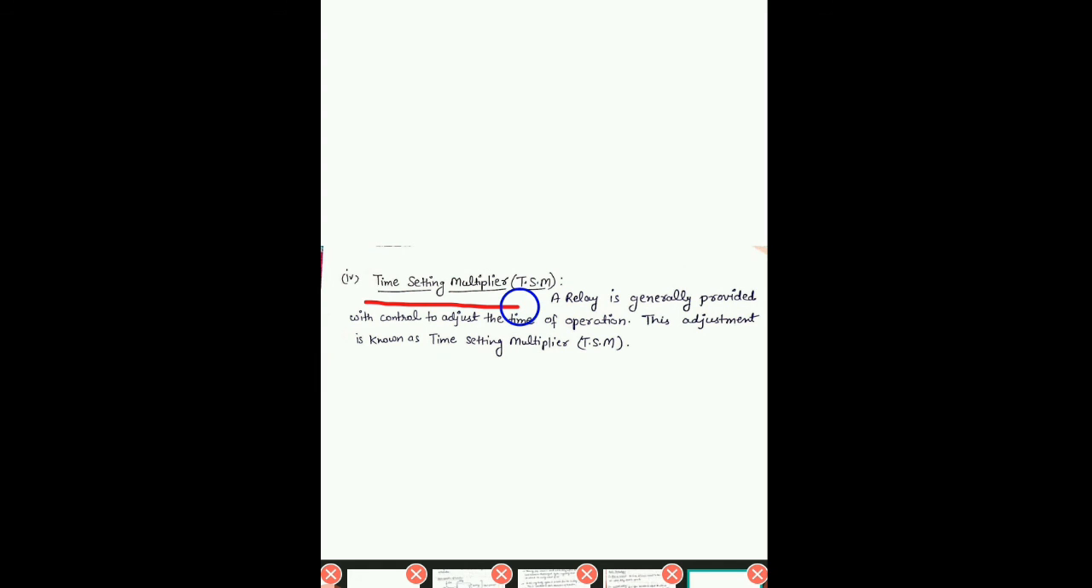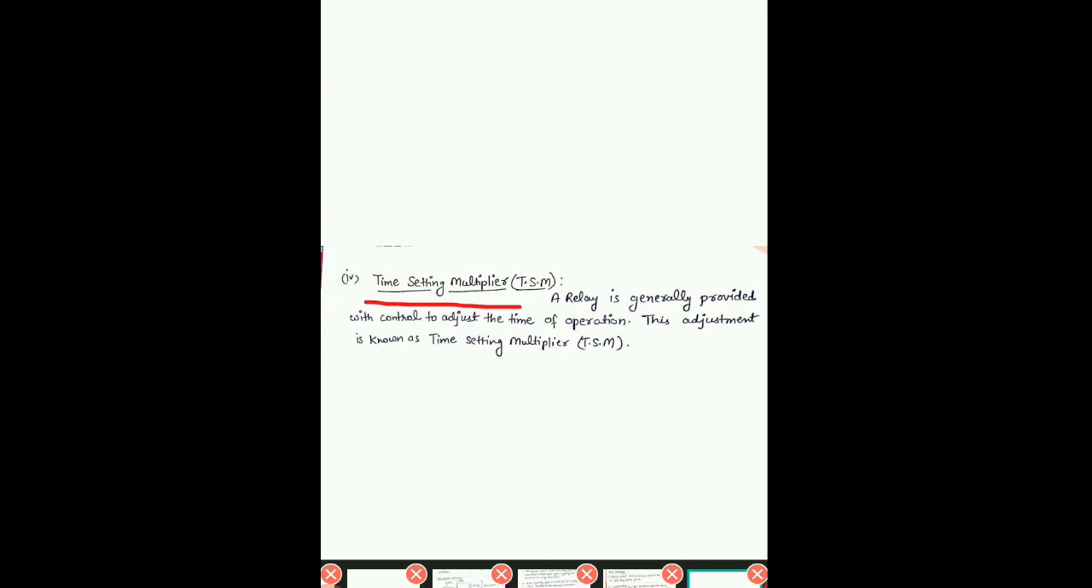Next thing is plug setting multiplier. Plug setting multiplier means it is the ratio of fault current in relay coil to the pickup current. So the PSM formula becomes fault current in relay coil upon pickup current. After putting the value of pickup current, the formula for plug setting multiplier becomes fault current in relay coil upon rated secondary current of CT multiplied by current setting. So this is the plug setting multiplier.